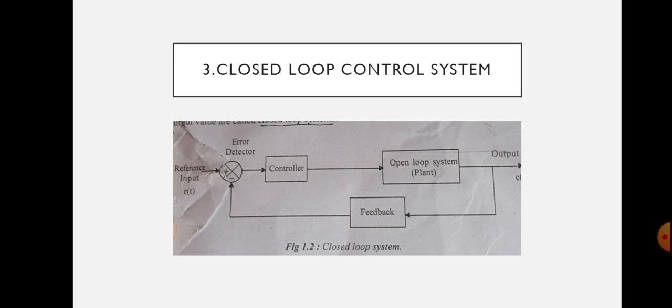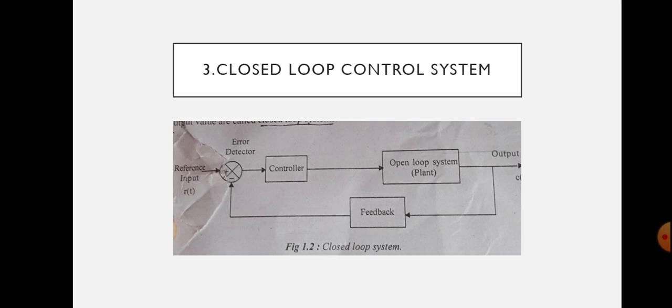Apart from the open loop system, there is a feedback path and also controller and error detector. Error detector finds the difference between reference input signal and the signal from the feedback path. What is the signal from the feedback path? Feedback element finds the samples of the output signal and it is given to the error detector. The difference between this reference signal and the signal from the feedback path is given to the controller for issuing control signals.